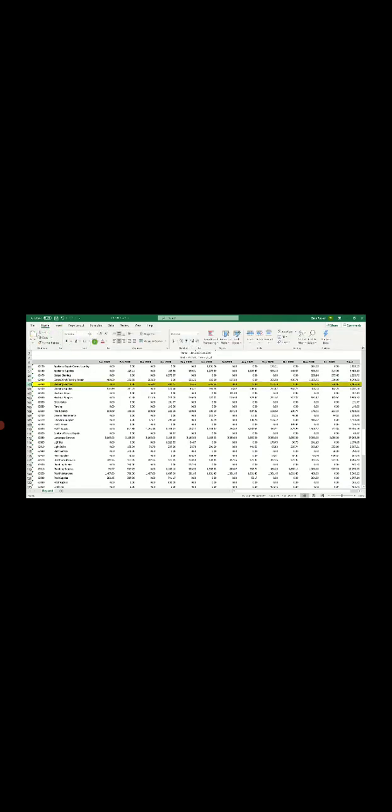Appliance repair, supplies, carpet cleaning, cleaning services. That one might be a contracted service as well. So let's highlight that one. Electrical supplies, entry gates, fencing, general maintenance, landscape contract. Look at that. It says contract in that. So they contract that work out. We're going to highlight that one.